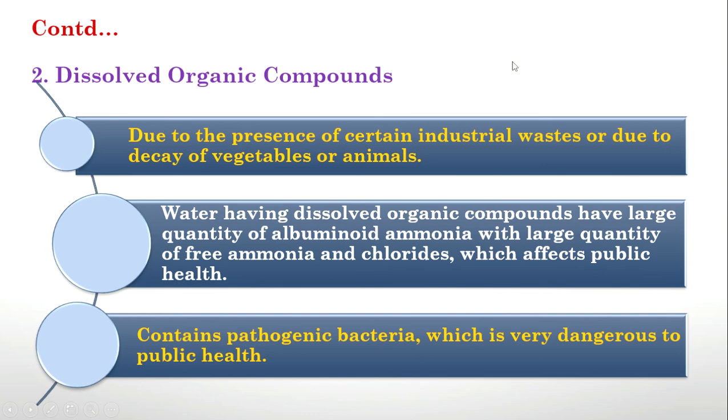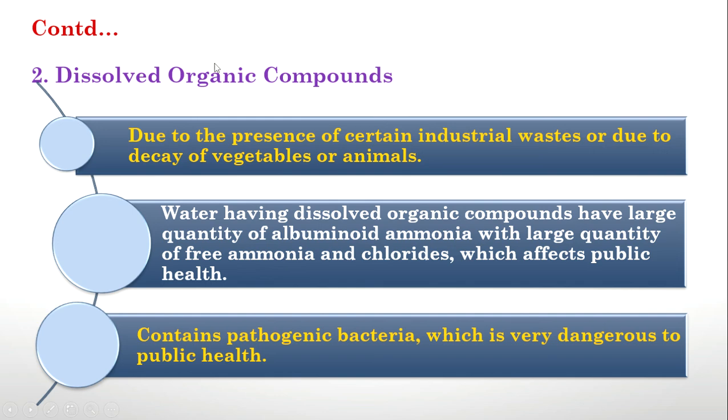Now, dissolved organic compounds are there. It is due to the presence of again decay of vegetables or animals. Water having dissolved organic compounds has large quantity of albuminoid ammonia with large quantity of free ammonia and chlorides. Earlier, when it was due to suspended matter, albuminoid ammonia quantity was higher, and chloride and free ammonia were lesser.